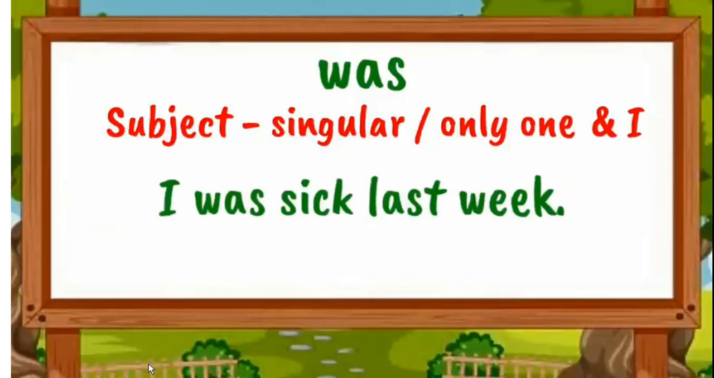Got it? The next example is I. I already mentioned that I is also a singular subject. We are talking about ourselves with I. So like that, I am using the be verb was with the subject I.